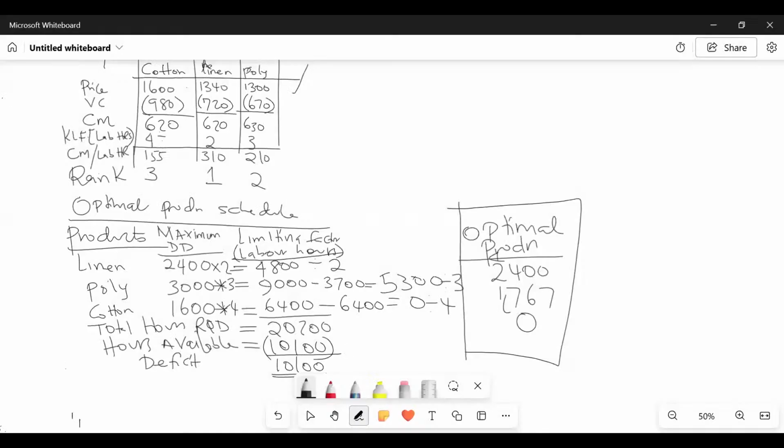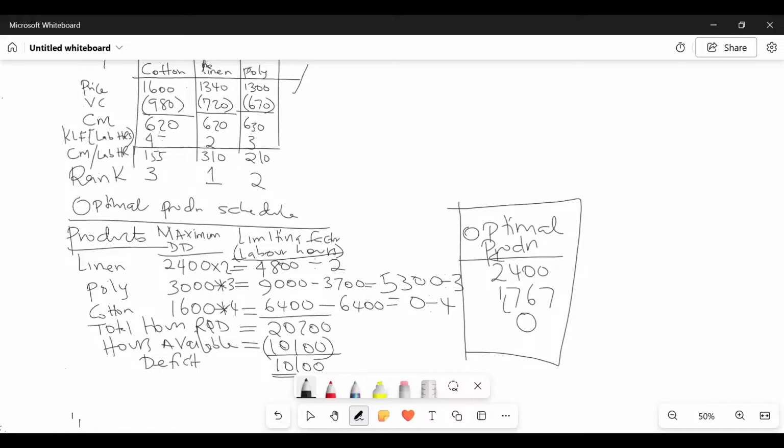You see, ladies and gentlemen, how do we get this optimal? Now, I'm repeating here, listen. We have our products as per the ranks. Then we have the maximum demanded units. Then we ask ourselves a question: if we were to produce these maximum demanded units, what would have been the total labor hours? So we have the labor hours for each unit: 2,400 times 2, 3,000 times 3, 1,600 times 4. So we have in this case the limiting factor, the total labor hours.